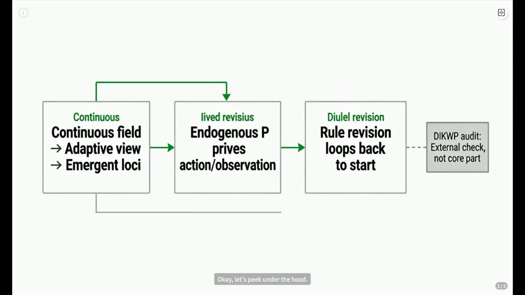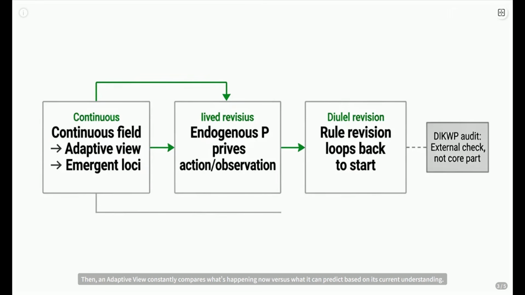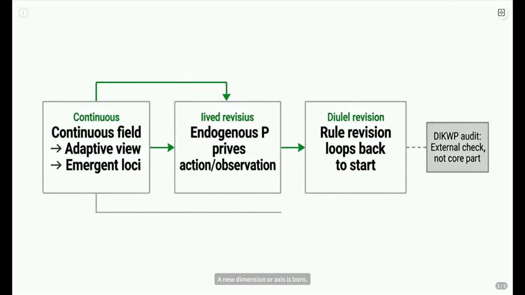Okay, let's peek under the hood. How does this magic happen? It starts with a continuous field, pure unlabeled data streams. Then an adaptive view constantly compares what's happening now versus what it can predict based on its current understanding. When the difference is significant and structured over time, bam, a new dimension or axis is born. This leads to emergent loci. These are like little pockets of reality where internal predictability beats external noise.